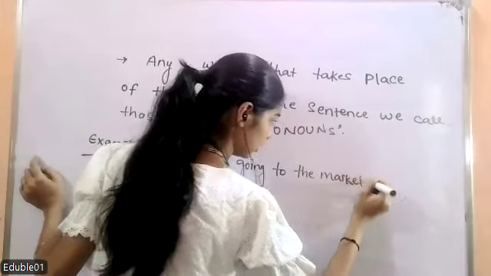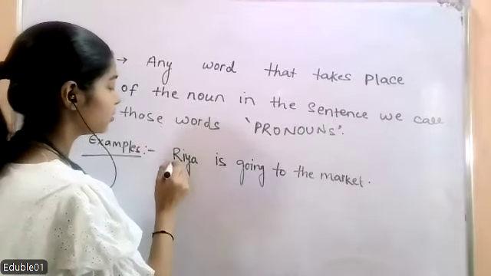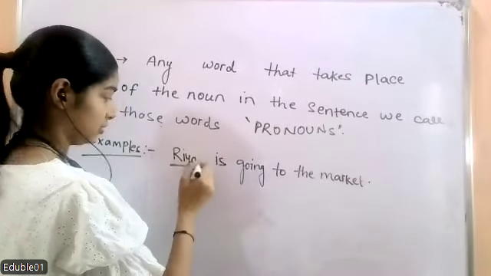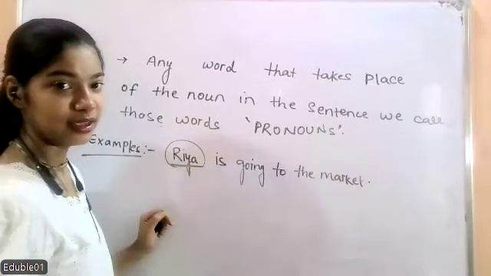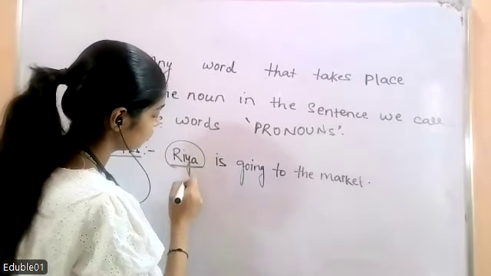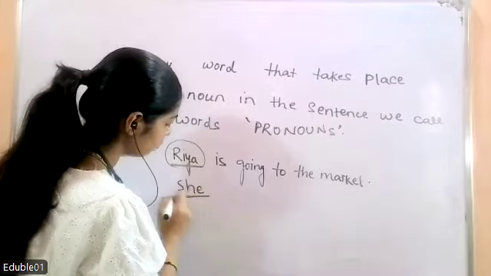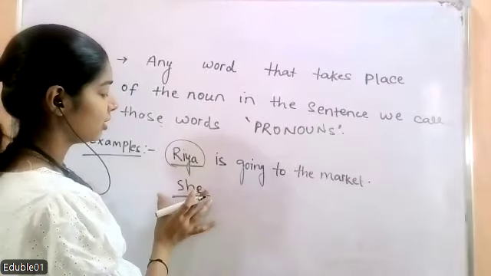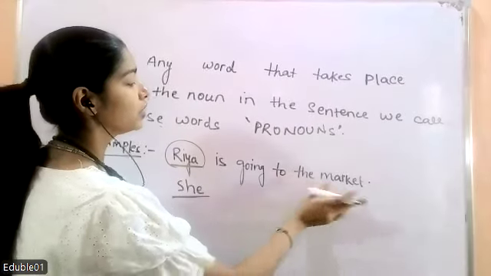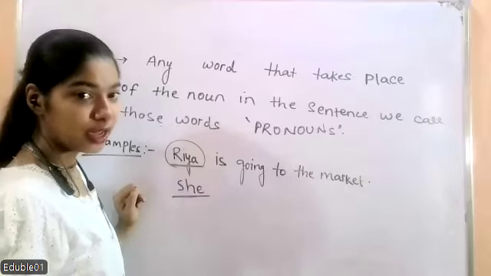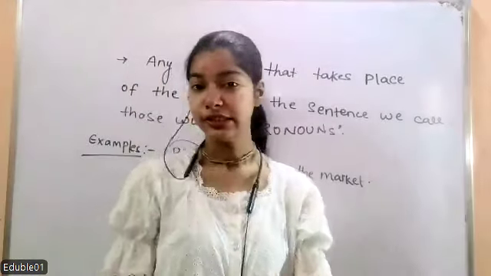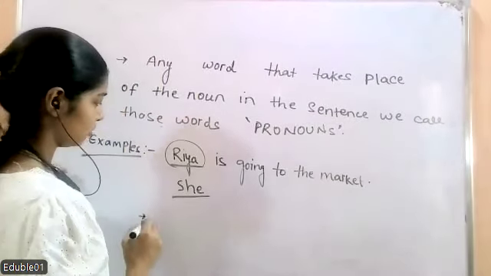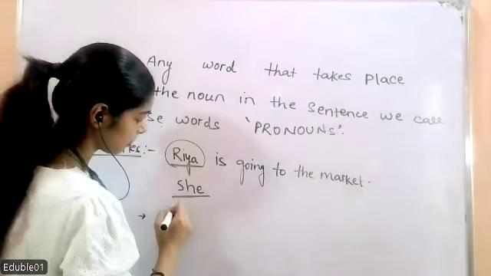Here the word Ria is a noun, and since she's a girl, we use she for the noun Ria. So what can be the modified sentence? Instead of Ria is going to the market, we can say she is going to the market. Very nice.